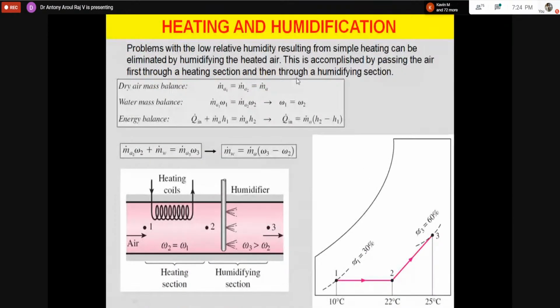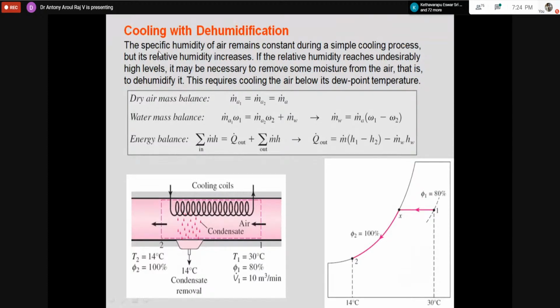So that is what we have in our household air conditioners, the cooling and dehumidification system. In India, we are very familiar with the cooling and dehumidification process. We take the outside hot and humid air and make it pass through the cooling coil.